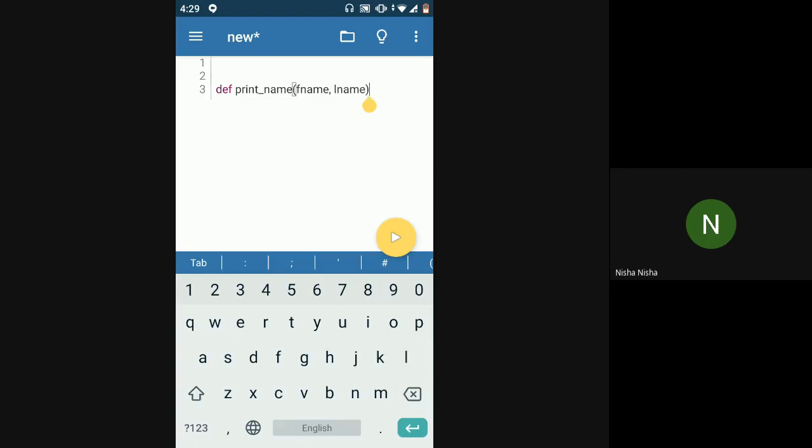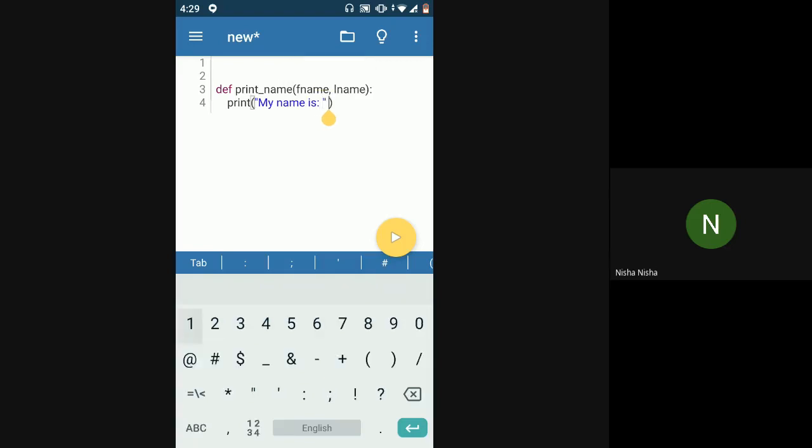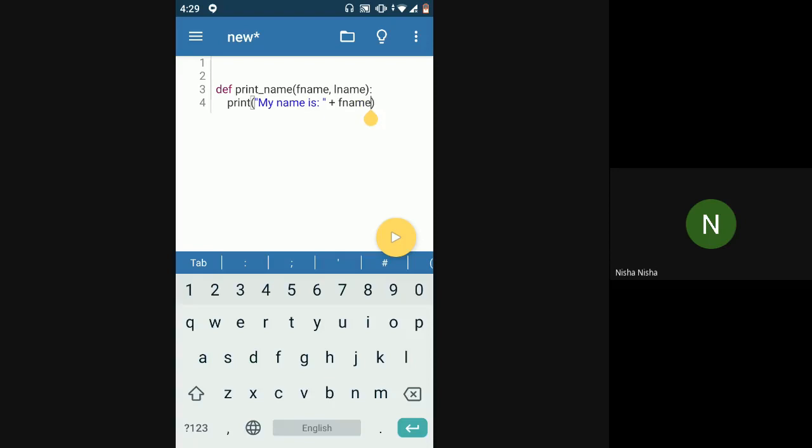Okay. So in printing, so I'll just say print, my name is, name plus space. I will give space between both the names, and then I say L name.